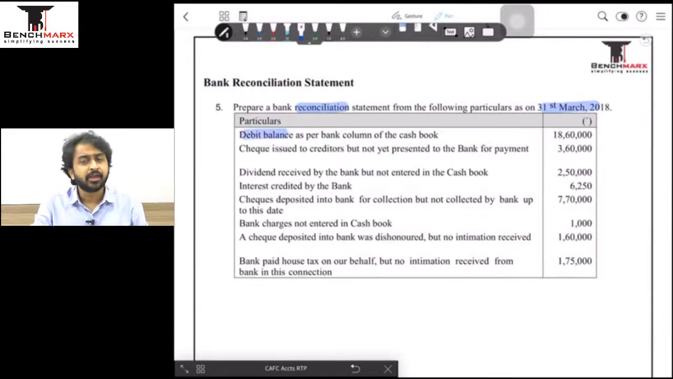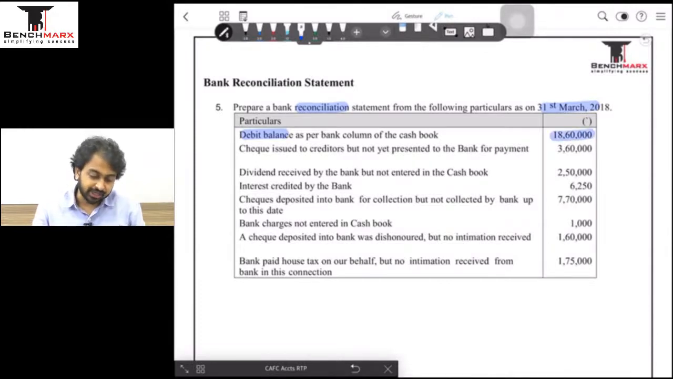Now important, when I have my money in the bank, that means the bank is my debtor because it is my money lying with the bank. I am supposed to tell the bank, boss, you are my debtor because my money is lying with you. That means a debit balance as per our books of accounts represents a normal balance. Generally a person will always have a debit balance with the bank, signifying the bank is my debtor. Okay, the amount is 18,60,000.